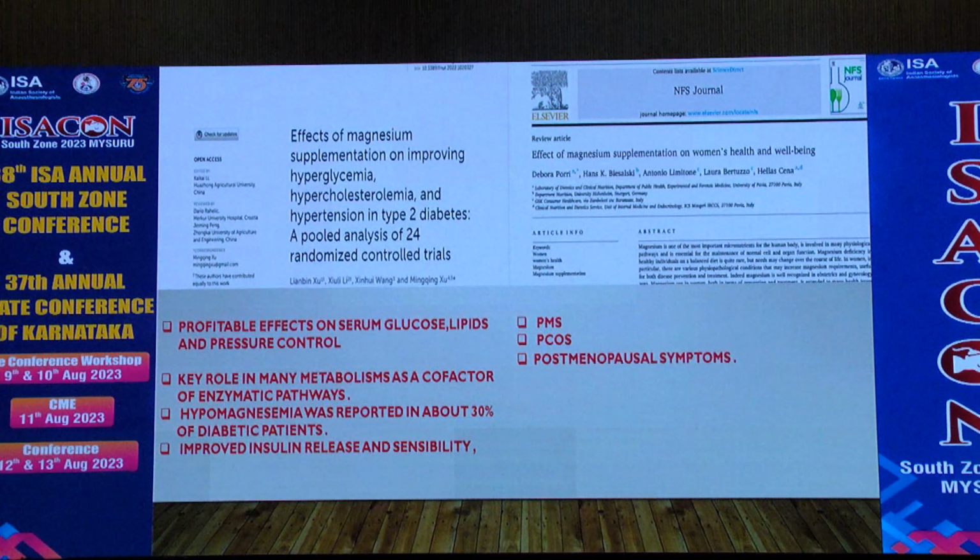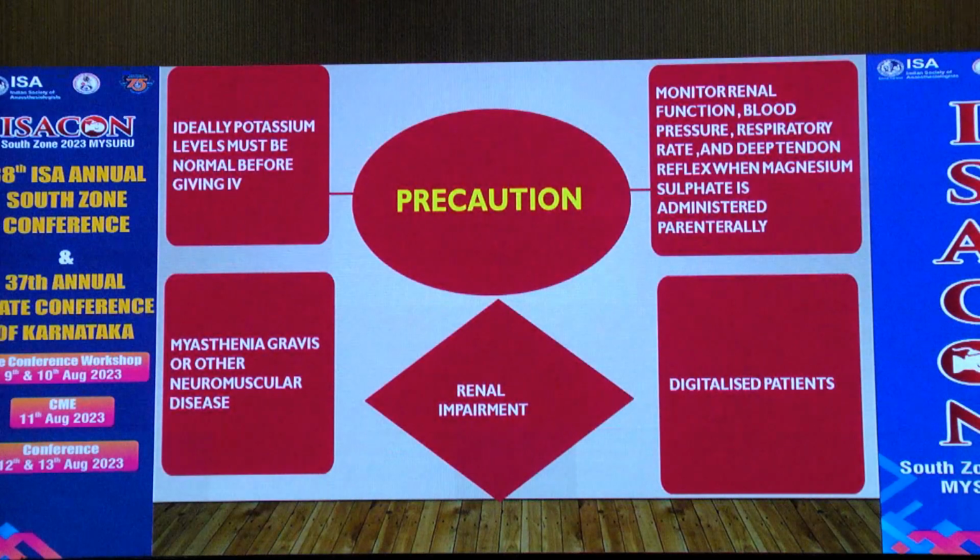And commonly in women, magnesium supplementation can be used because of its anti-inflammatory and antioxidant effects. Precautions: in renal impairment, in digitalized patients, and in myasthenia gravis and neuromuscular disorders. Also, ideally the potassium levels must be normal before you give magnesium.